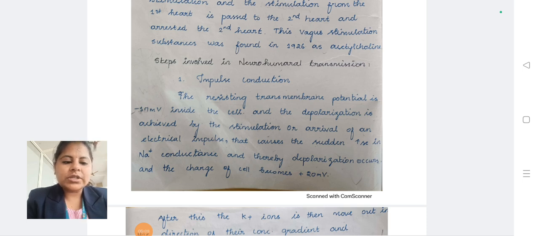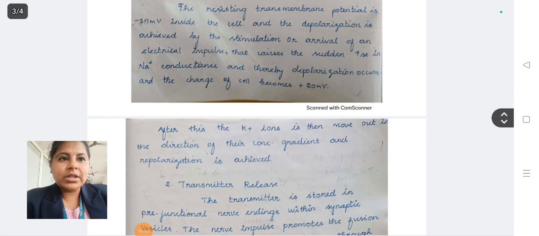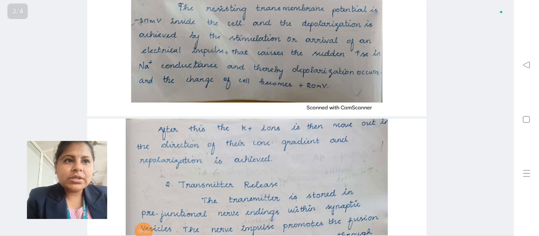So first, inside the cell, the charge is in a negative state. Once depolarization is achieved by the arrival of an electrical impulse, which leads to an increase in sodium conductance, the charge becomes positive. After this, the potassium ions move out along the concentration gradient and repolarization is achieved.